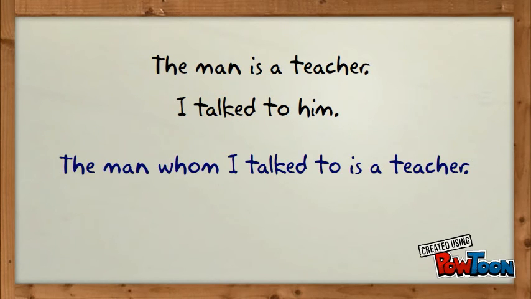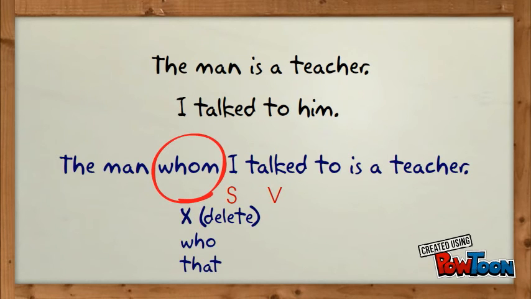Looking at these two sentences again, we can say the man whom I talked to is a teacher. If following whom is a subject and verb, like I talked, you can delete the relative pronoun. And you could also use who or that. So if you delete it, you would say the man I talked to is a teacher.